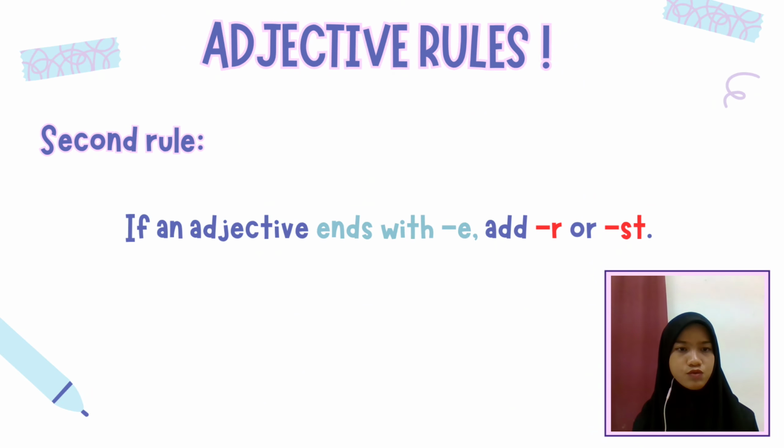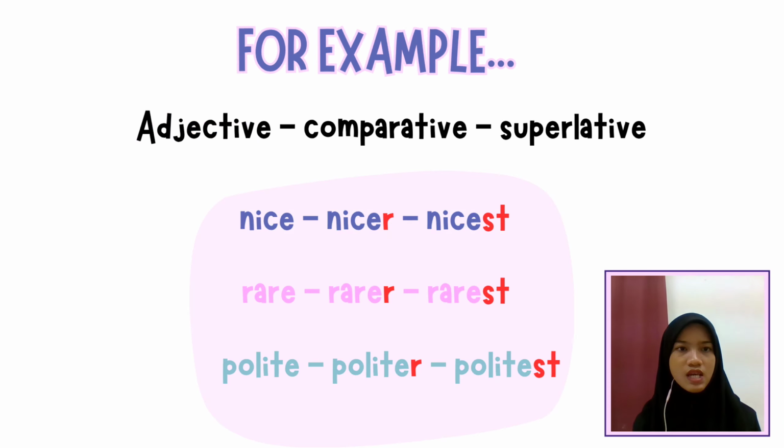Now, for the second rule, if an adjective ends with an E, you need to add R or ST at the end of the word. For example, the adjective nice ends with an E. Therefore, if you want to change it into a comparative form, you need to add R at the end of the word. So it will be nice, nicer. For superlative, you need to add ST. So it will be nice, nicer, nicest.